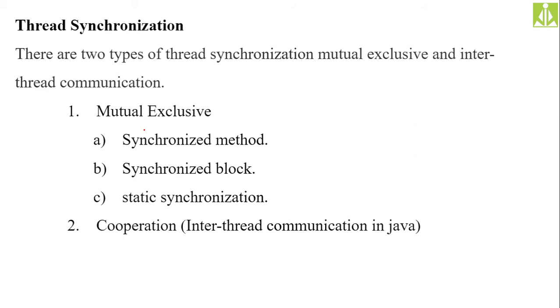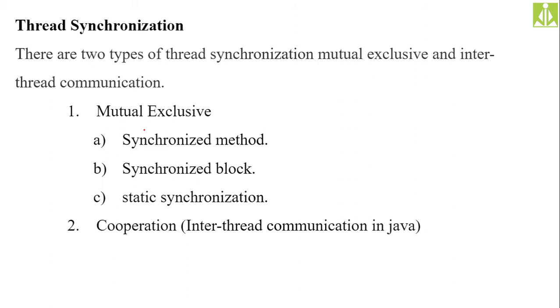Synchronizing the threads so that they will access the shared resource one after the other is nothing but thread synchronization. There are two types of thread synchronization. The first one is mutual exclusion, and the second one is inter-thread communication. We also call it cooperation, where multiple threads will access the shared resource in a cooperative way. Remember this one. Mutual exclusion is further divided into three types. So how are we going to achieve this mutual exclusion?